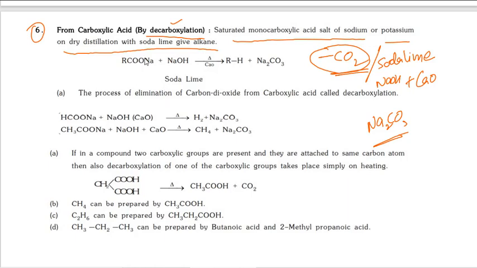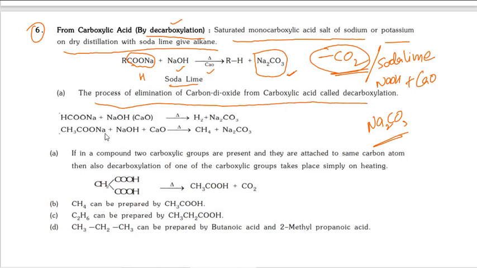The mechanism here is very simple. You just remove the carboxylic acid group totally and substitute one hydrogen, that is your final product. For this we take soda lime, the mixture of sodium hydroxide and calcium oxide. What is the byproduct here? Na2CO3, sodium carbonate. Sodium carbonate is thermally stable, so it will form, there is no decomposition of sodium carbonate. The process of elimination of carbon dioxide from carboxylic acid is called decarboxylation.